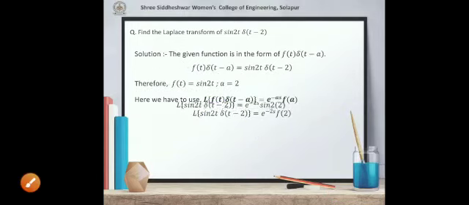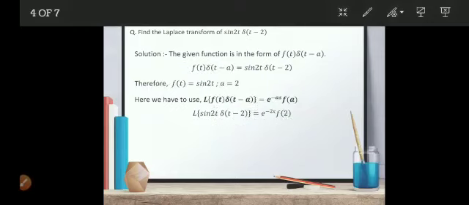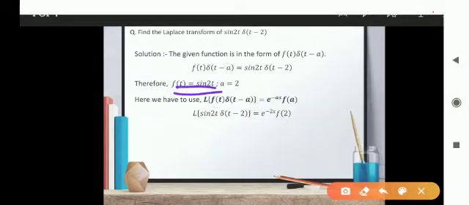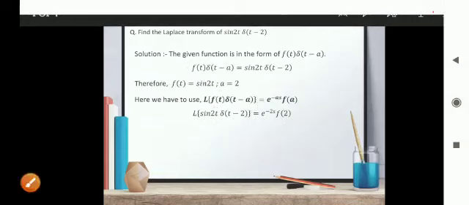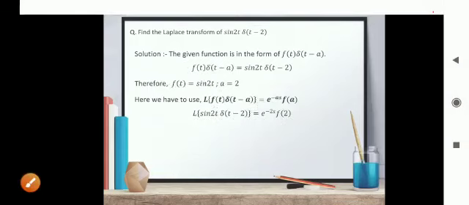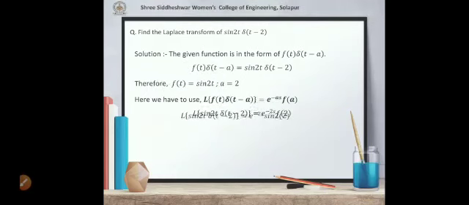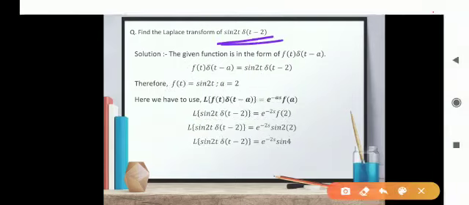Now we have to find f of 2. What is f of t? Sine 2t. In this function definition, just replace t by the value, that is 2. So it becomes f of 2 and you will get the particular result. f of 2 means sine of 2 into 2. So it is sine 4. So this is the final answer for the Laplace transform of this given function, which is in the form f of t into delta of t minus a.